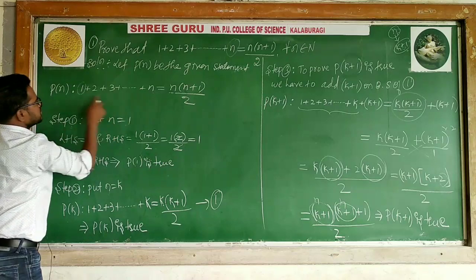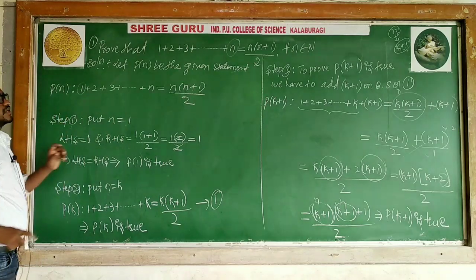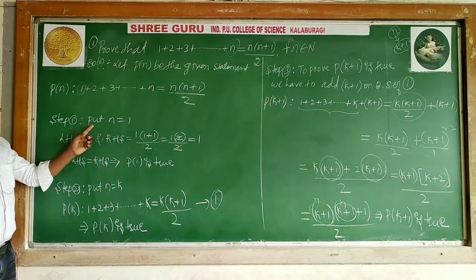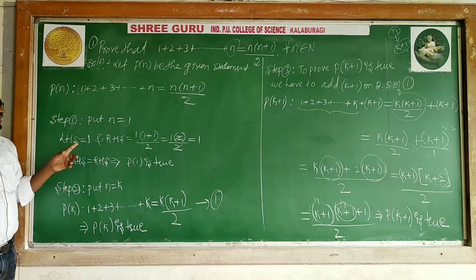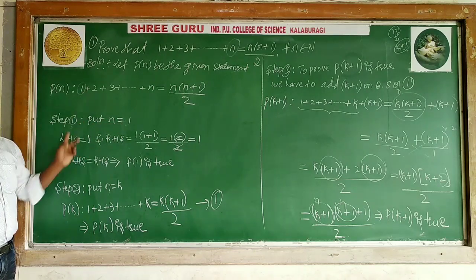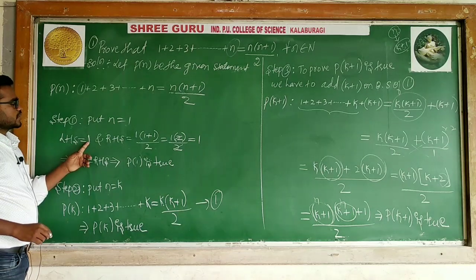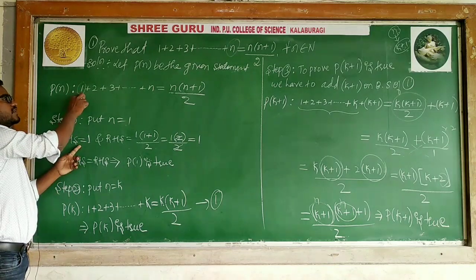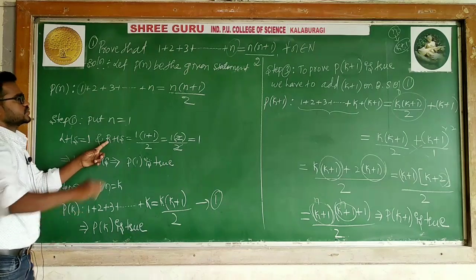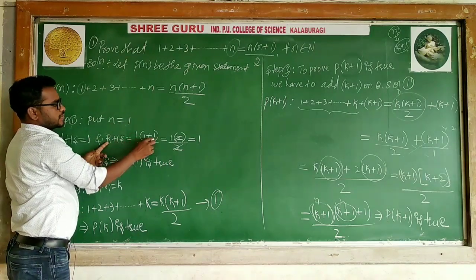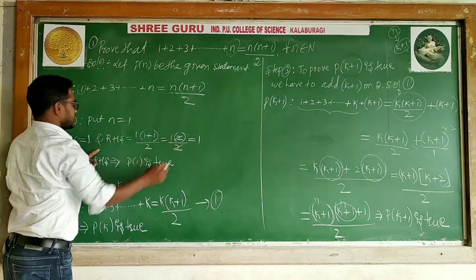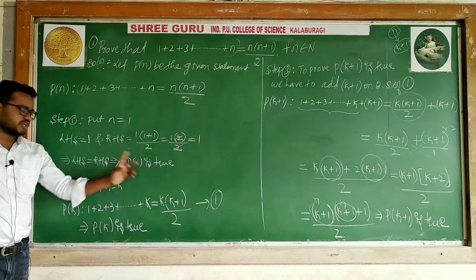I wrote this. P of n is the statement: 1 plus 2 plus up to n equals n into n plus 1 divided by 2. Once again, put n equal to 1. In the case of n equal to 1, you have to take the first term compulsorily. LHS is 1, whatever the first term is. And for RHS, substitute n as 1: 1 into 1 plus 1 divided by 2, the 2 gets cancelled, giving 1. LHS is equal to RHS. P of 1 is true.